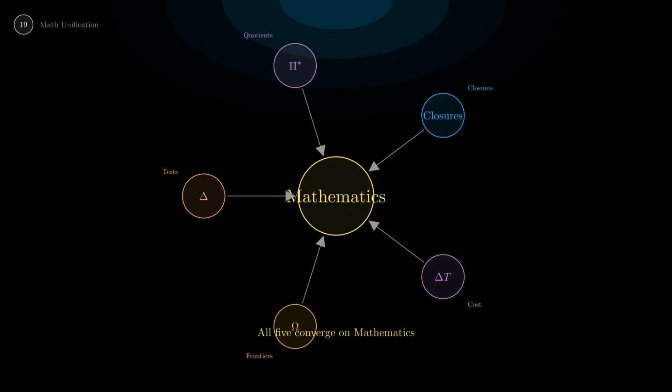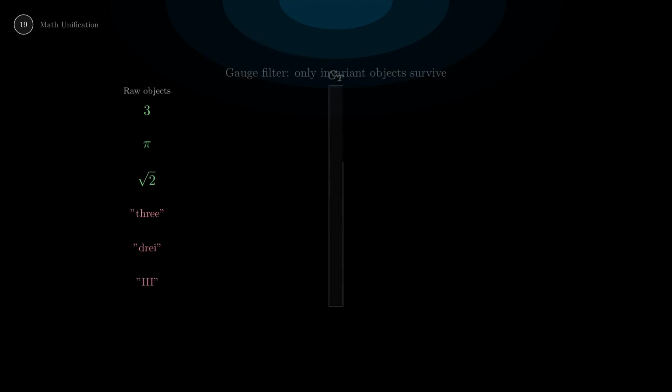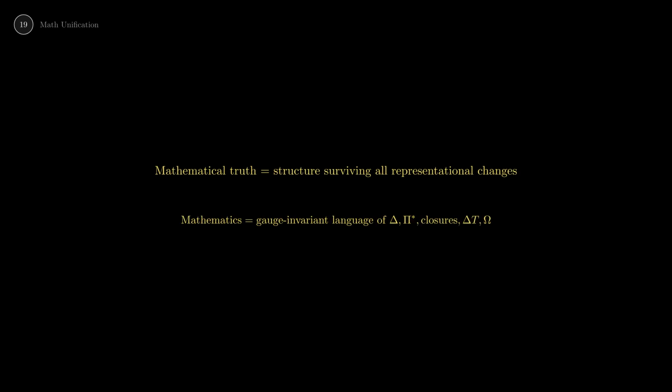Watch the gauge filter. Raw objects enter from the left. They pass through the GT barrier. The number 3 passes through. It's the same in every representation. The word "three" is blocked. The word "dry" is blocked. These are all gauge-dependent labels for the same invariant structure. Mathematical truth is precisely the structure that survives all representational changes.